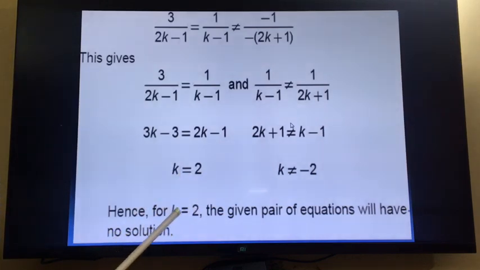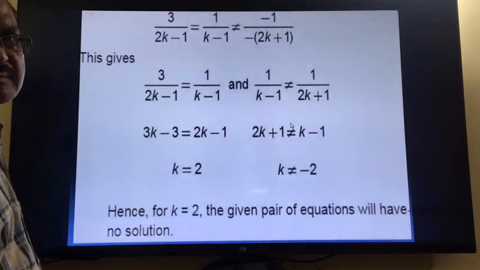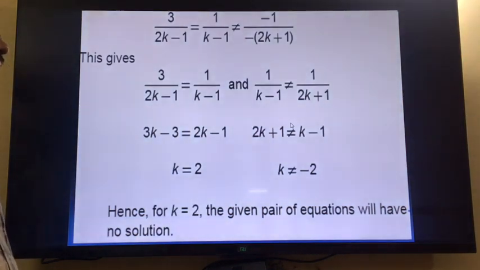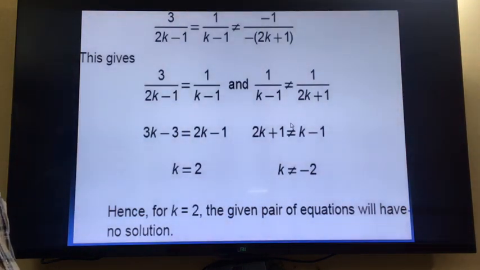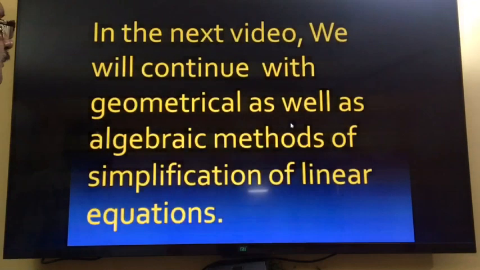Hence for k is equal to 2, the given pair of linear equations will have no solution. So k should not be equal to minus 2, right? If you put this, it will not satisfy the condition, so it will not have the no solution condition. When you put k is equal to 2, it will have no solution, right? So this is the way of finding the value of k based on the conditions.